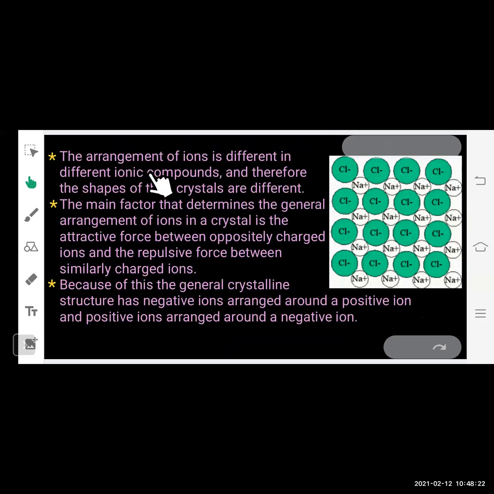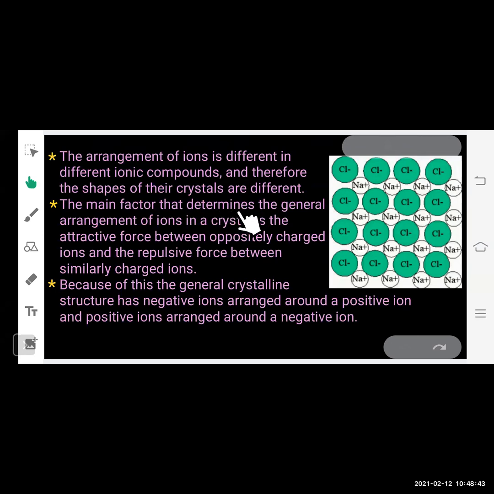The arrangement of ions is different in different ionic compounds. So this arrangement of ions will be different in different compounds. For example, potassium chloride, magnesium chloride, sodium chloride, all of these are different ionic compounds. So they will have different arrangements of ions, and therefore the shapes of their crystals are different.